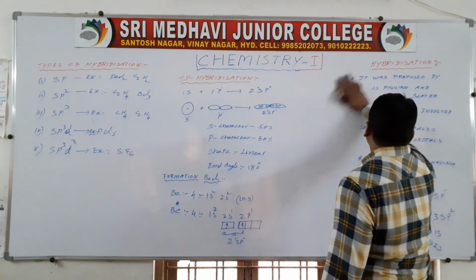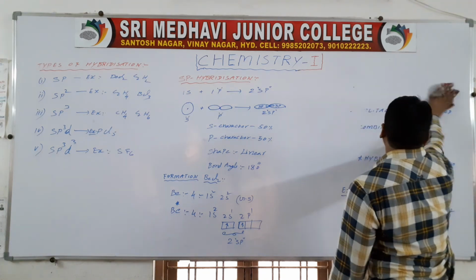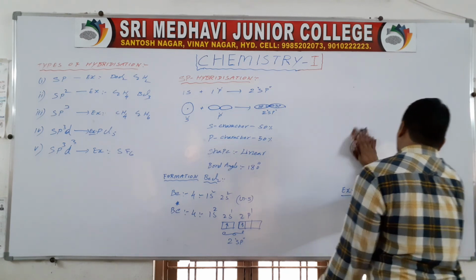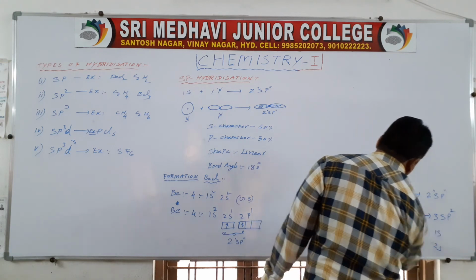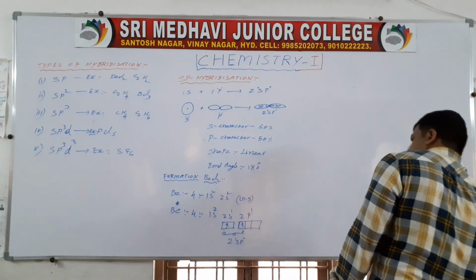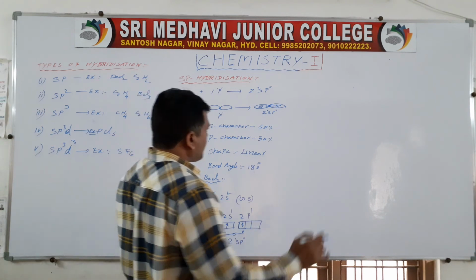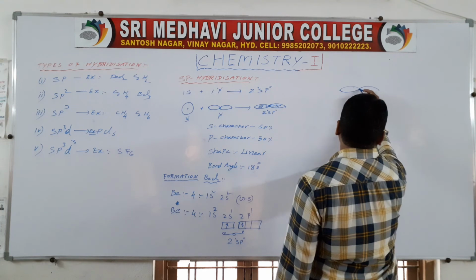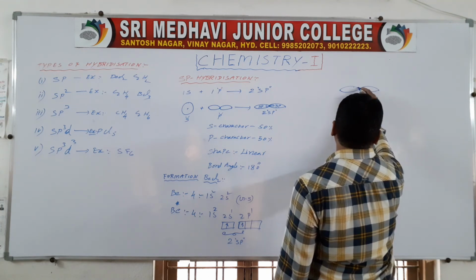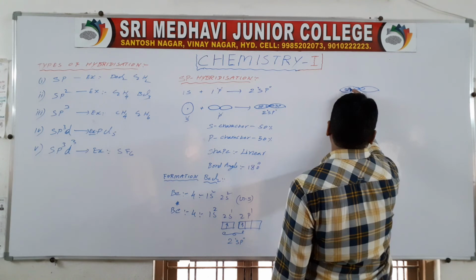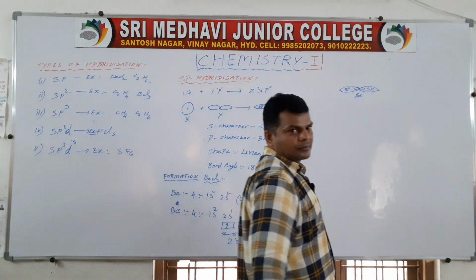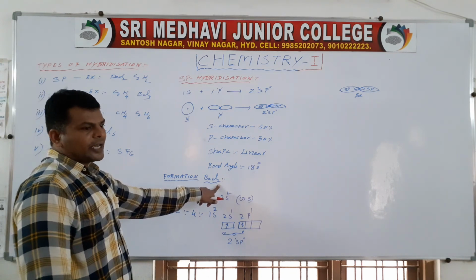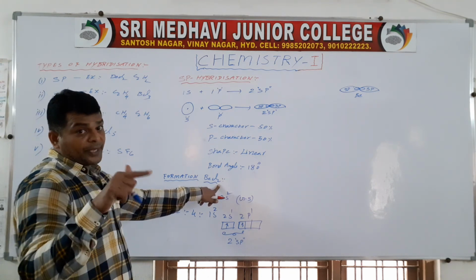Here Be has two sp hybrid orbitals. There are two chlorines, each having a single electron in its p orbital.